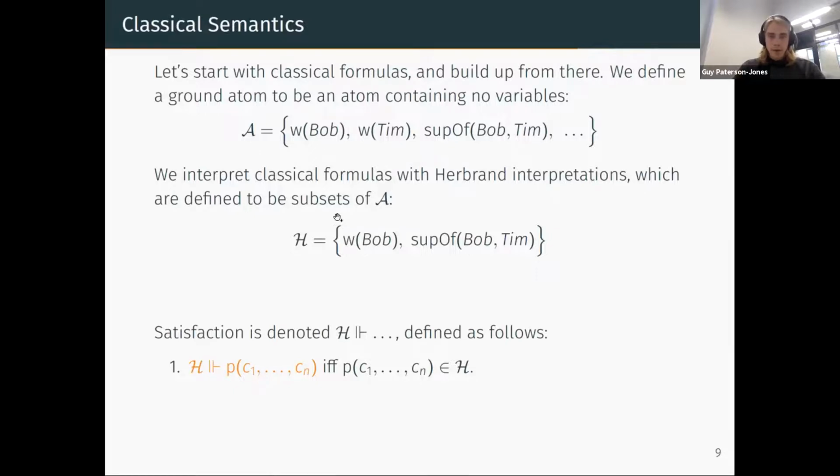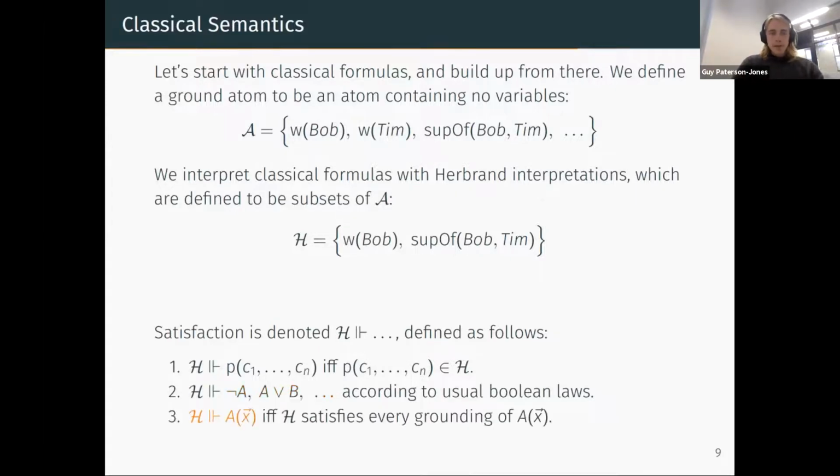So this example satisfies Bob is a worker, for instance, because W(Bob) is inside it. The Herbrand interpretation satisfies Boolean combinations of formulas according to the usual classical laws of Boolean logic. And finally, Herbrand interpretations satisfy open formulas if and only if they satisfy every grounding.